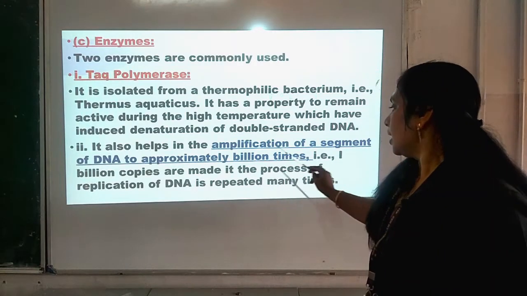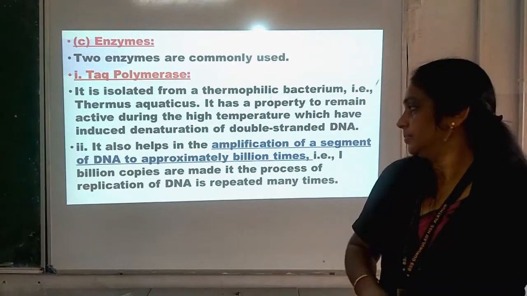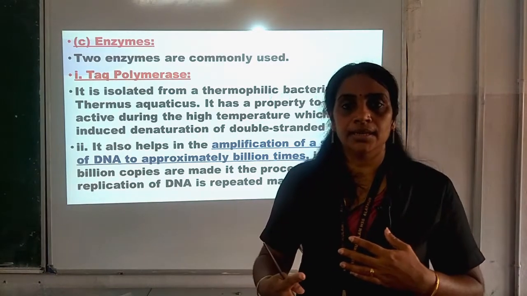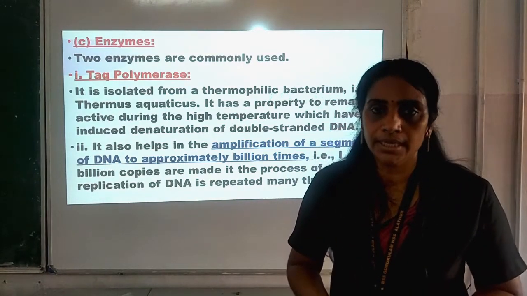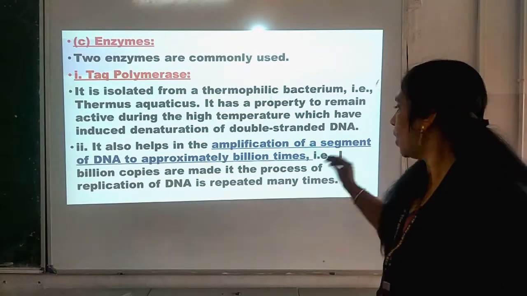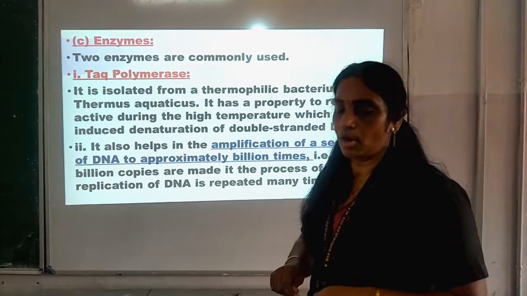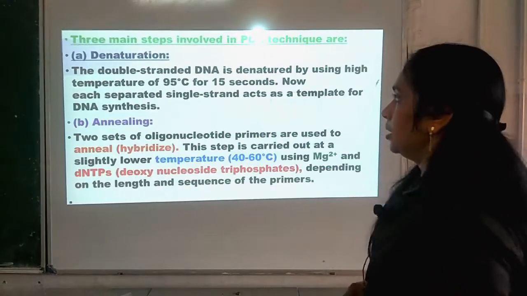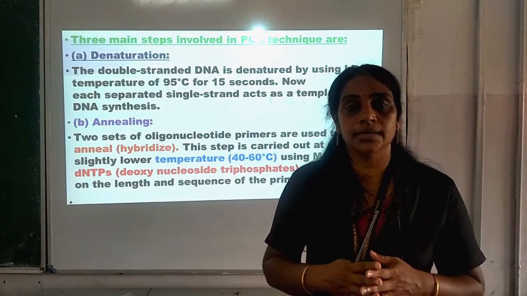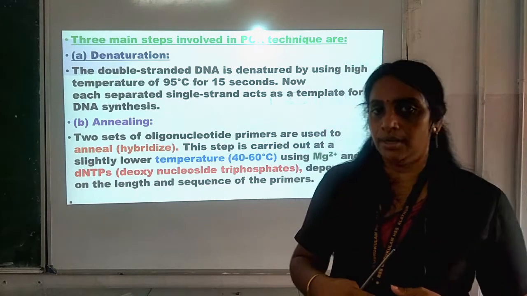It is the process of replication of DNA which is repeated many times, isn't it? So, through the replication of DNA, multiple copies of DNA are made with the help of Taq polymerase. So, that is about the requirements used in the polymerase chain reaction.